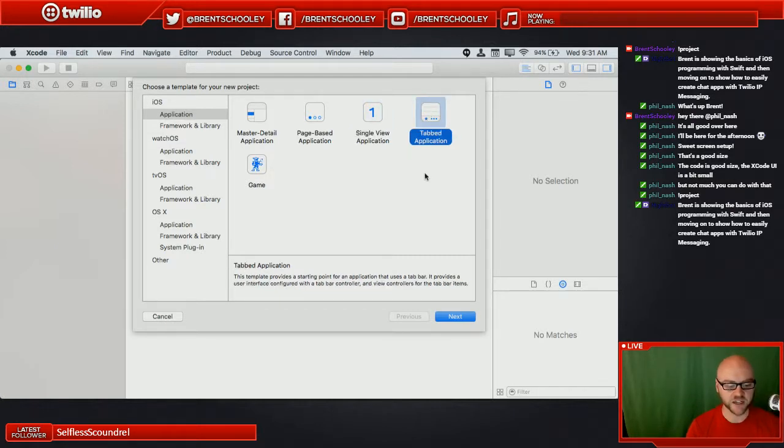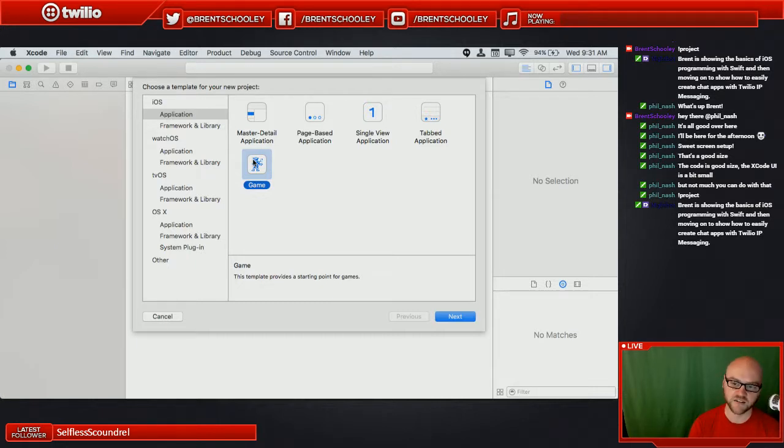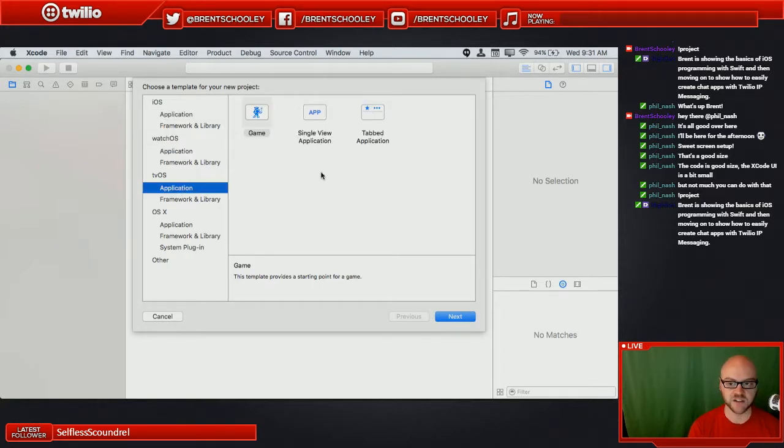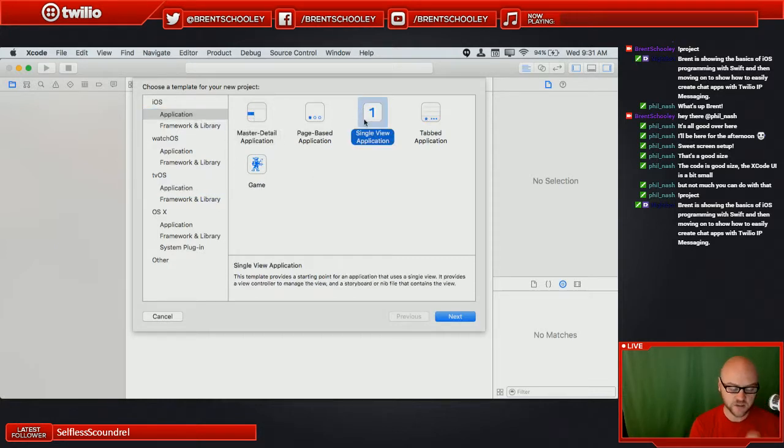And then the tabbed application gives you a tab bar. You've seen the tabs at the bottom in iOS applications. And then game, this is your starting point for SpriteKit and SceneKit applications, well outside of the scope of what we're going to talk about today. Also outside of the scope are the different types of watch applications and TV applications that you can build. But you can also build those with Swift using a lot of the same techniques that we're going to talk about today. But we're going to start, like I said, with a single view application.